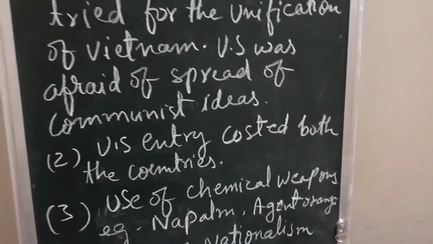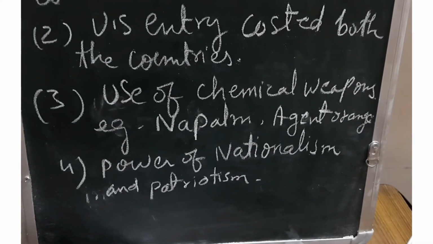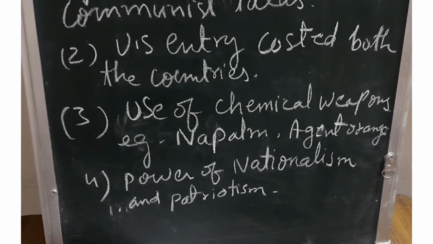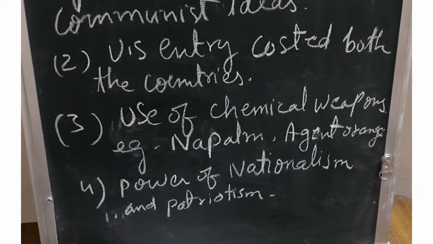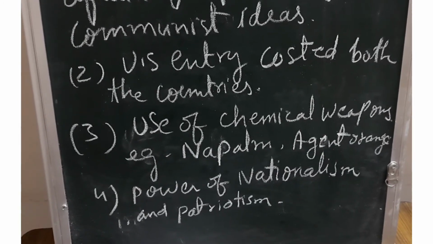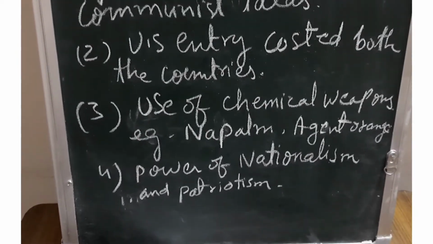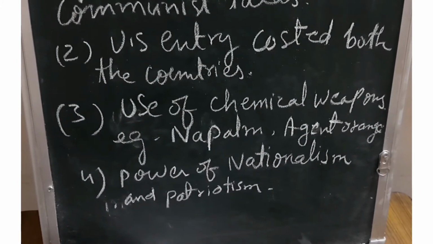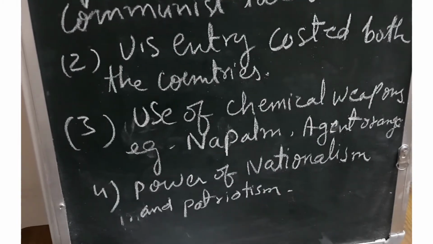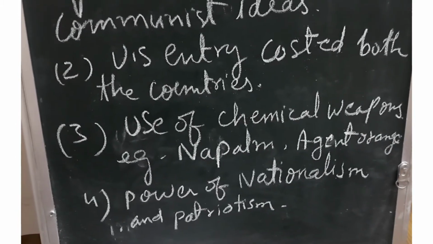The USA's entry cost both countries very much. They used chemical weapons like napalm and Agent Orange. Napalm was a deadly bomb which caused intense damage to humans, and Agent Orange destroyed the plants and trees and made the land barren for a long time. And there were also phosphorus bombs. So in this way we can see that the USA, which was ready with all the chemical weapons, was unable to win a victory over Vietnam, which was a very small and poor country and which had got independence very recently.